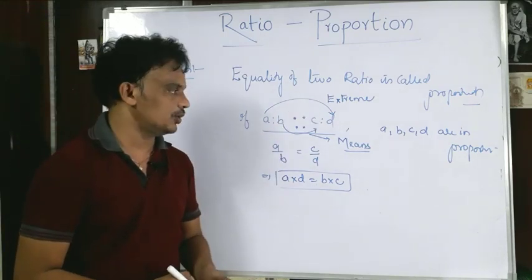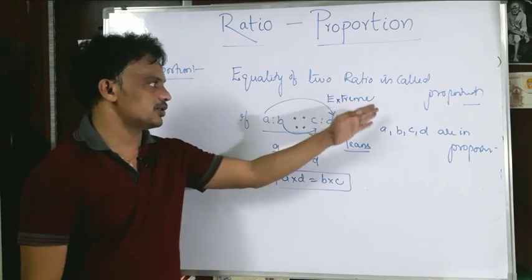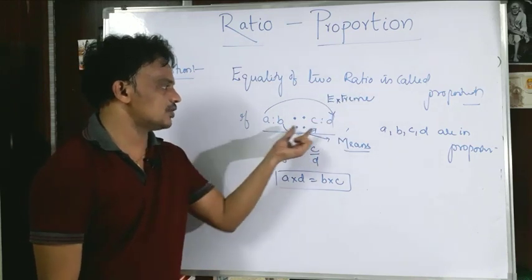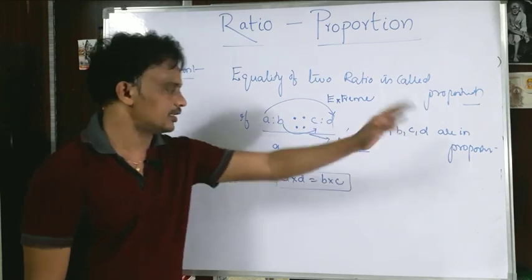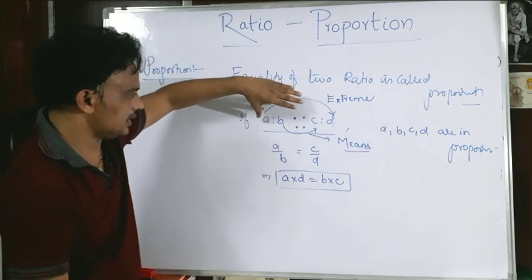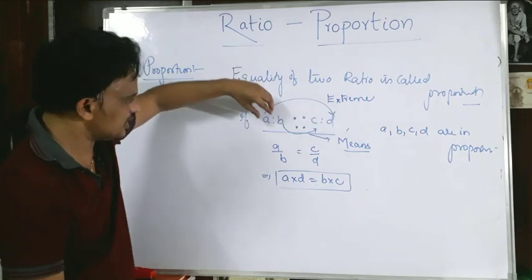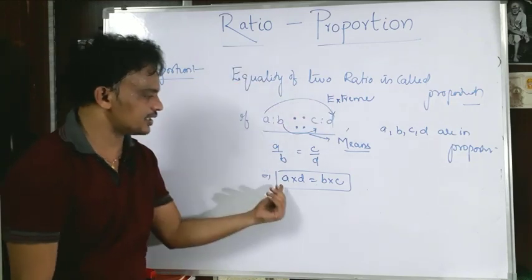Proportion means equality of two ratios. A is to B equals C is to D. Then A, B, C, D are in proportion. That means if the four numbers A, B, C, D are in proportion, that is, A is to B equals C is to D, then I get this condition.